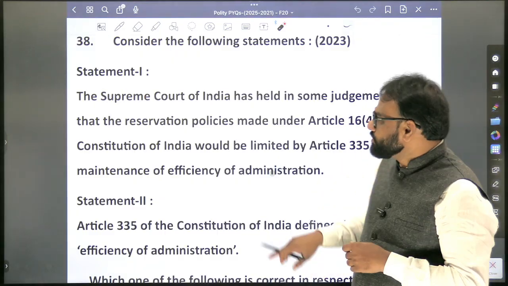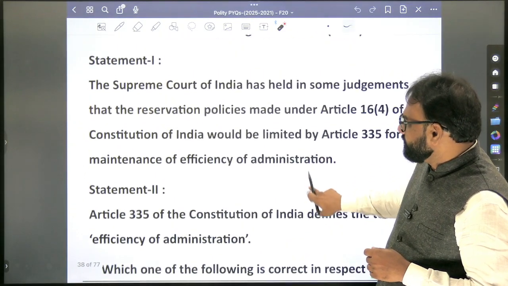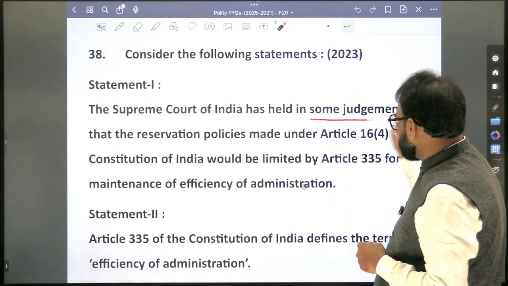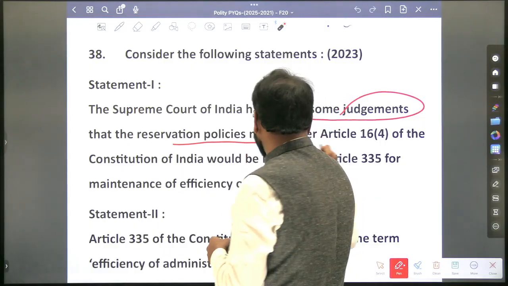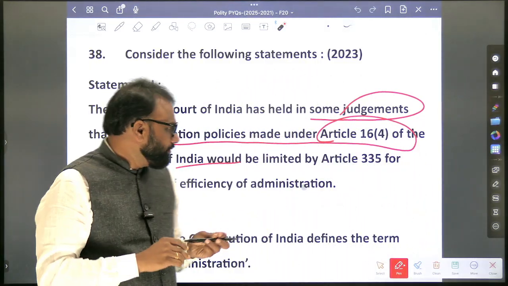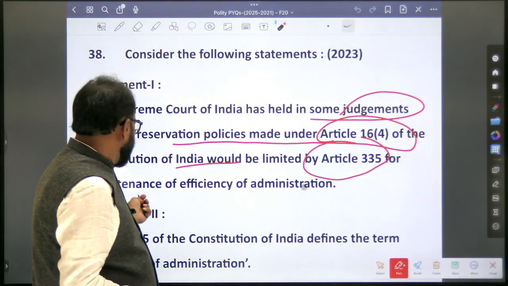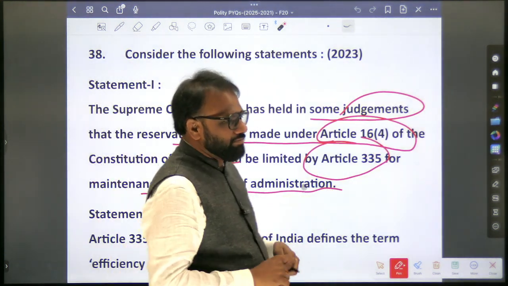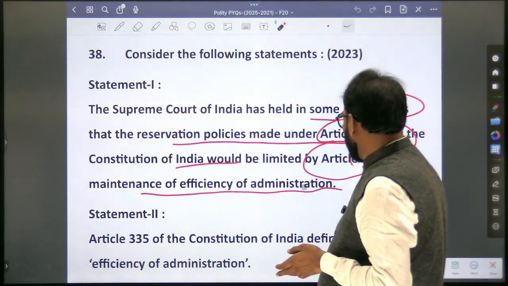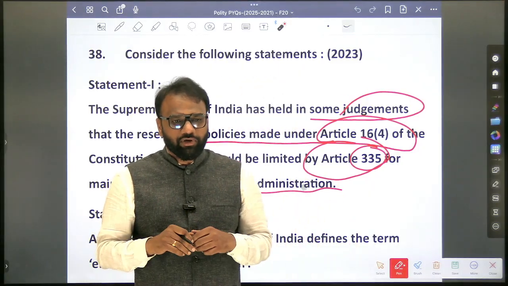So this will be the last question, and we can pause today here itself. Consider the following statements. The Supreme Court of India has held in some judgments that the reservation policies made under Article 16(4) of the Constitution of India would be limited by Article 335 for the maintenance of efficiency of administration. Now, Article 335 we have generally not come across. It is not an important article.